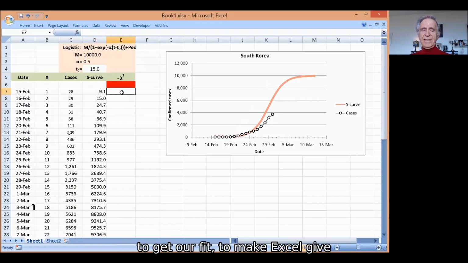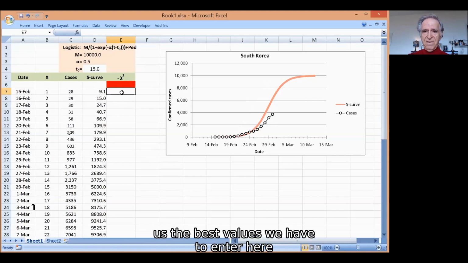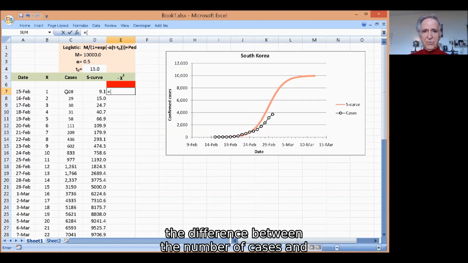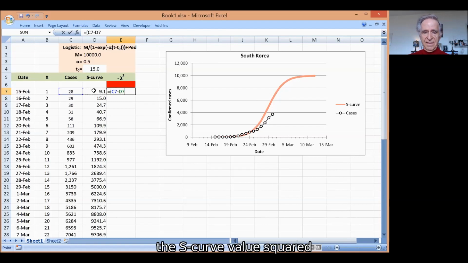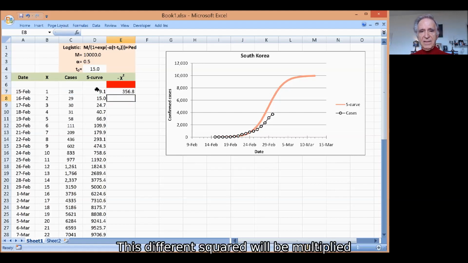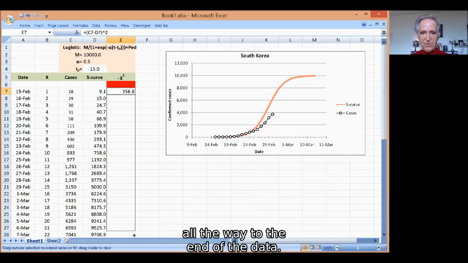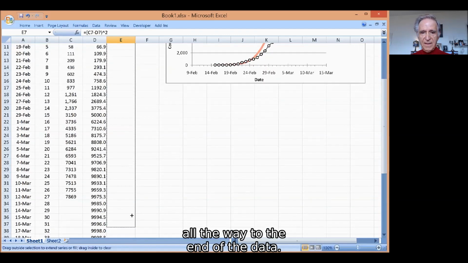Now, to get our fit, to make Excel give us the best values, we have to enter here the difference between the number of cases and the S-curve, squared. This difference squared will be multiplied all the way to the end of the data.